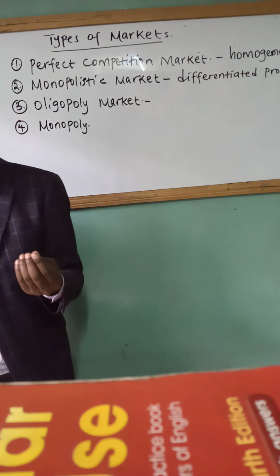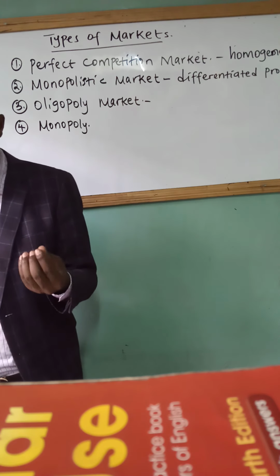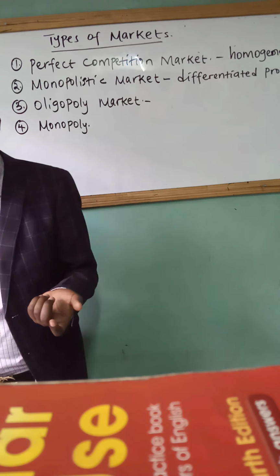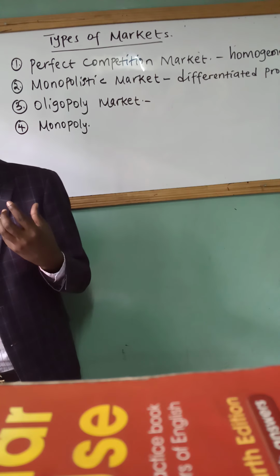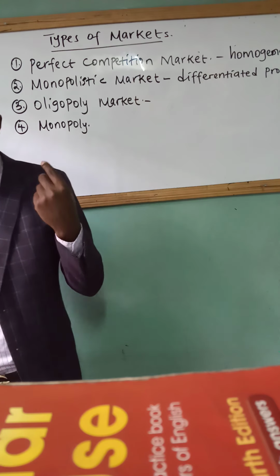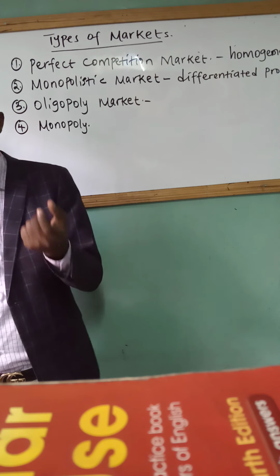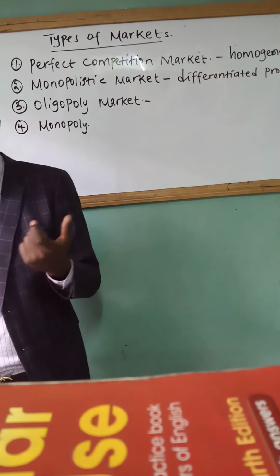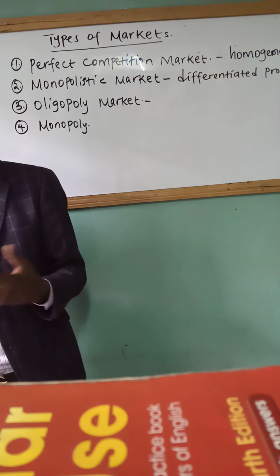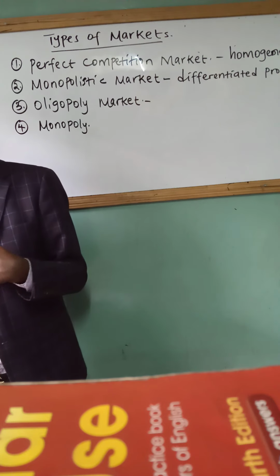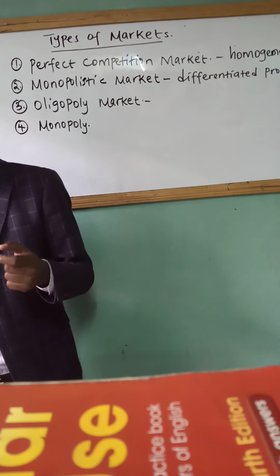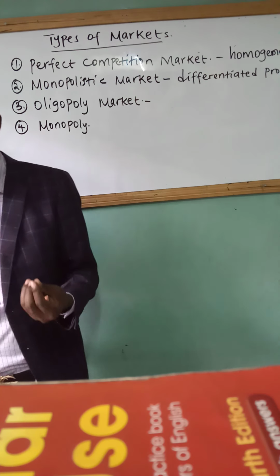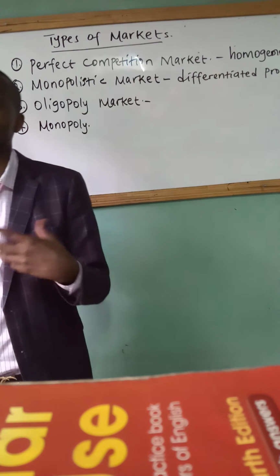So in this case, we have a small number of firms. In an oligopolistic market, we have these assumptions: all firms maximize profit. Another assumption is that oligopolies can set prices. Yes, they can. They are the ones to determine. They are few, so they can set prices of commodities. And then there are barriers to entry and exit in the market. You don't enter freely, you don't exit freely as well. Then another assumption is that products may be homogeneous or differentiated. We can have the same products, or we can have differentiated products.